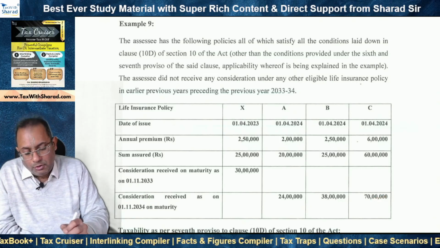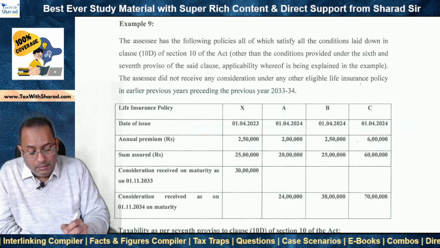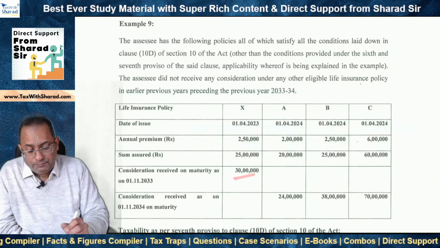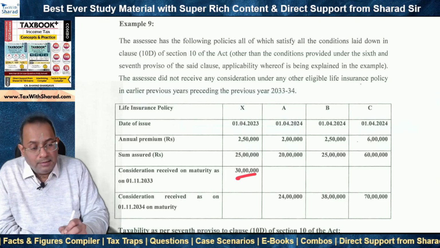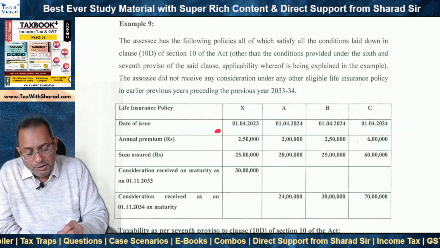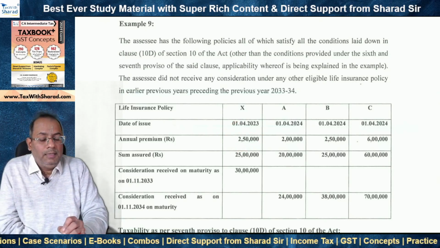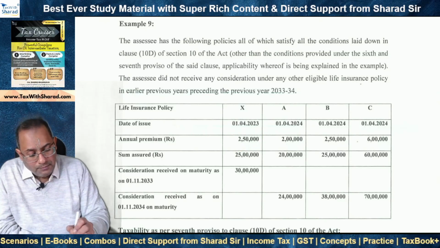So when X matures, and we are assuming here that the proceeds have been claimed as exempt under section 10(10D), and it will be exempt because the policy has been issued on or after 1st April 2023 and the premium of 2 lakh 50 doesn't exceed 5 lakh rupees, right?